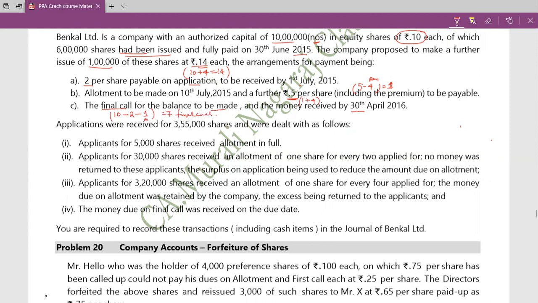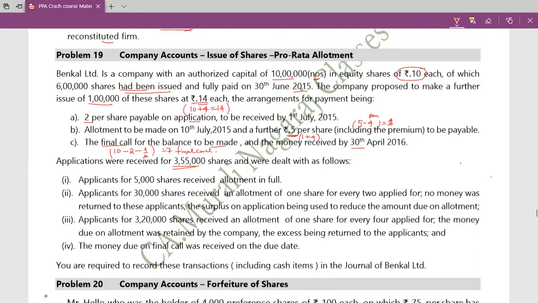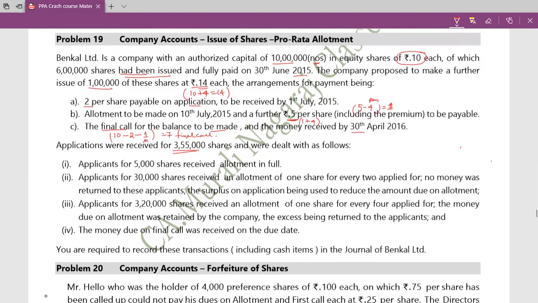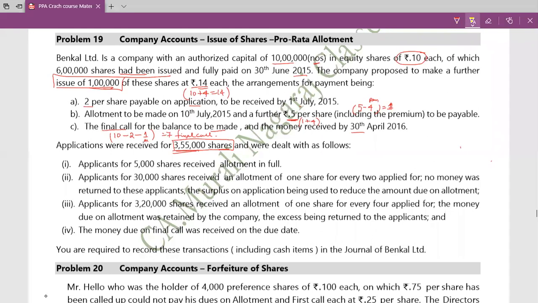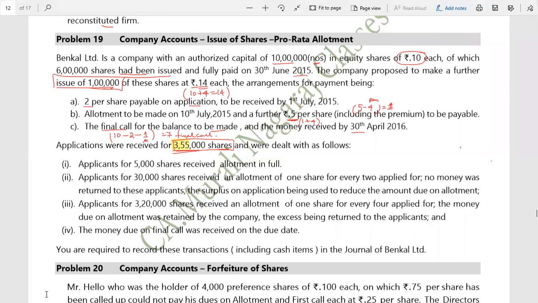Applications were received for 3,55,000 shares, my dear friends. So here, how many shares did I actually issue? Issued only 1 lakh shares. But I received applications for 3,55,000 shares. So this is what we call pro rata allotment.